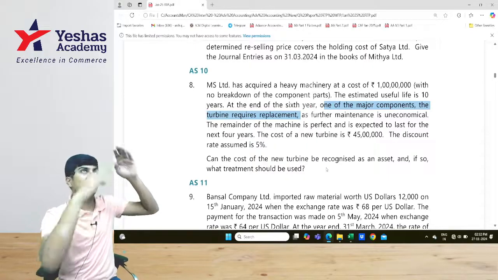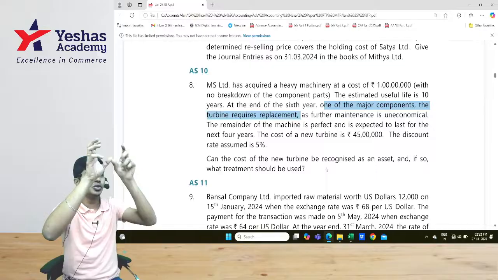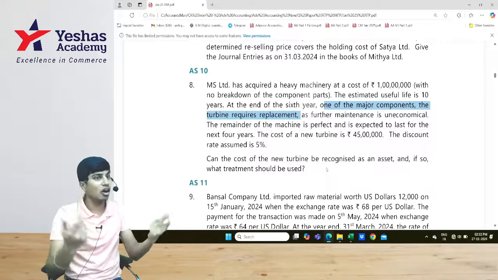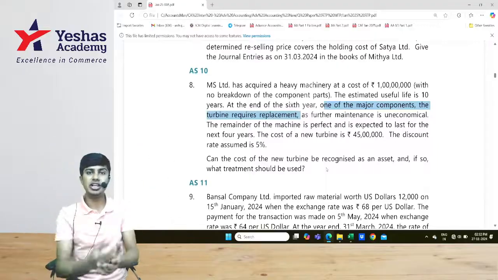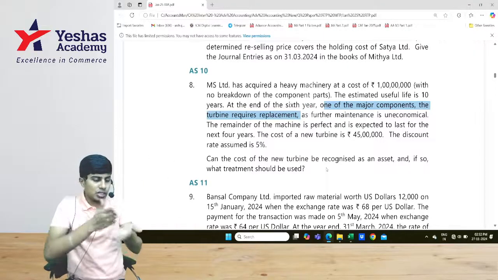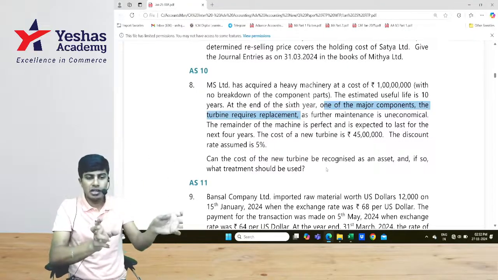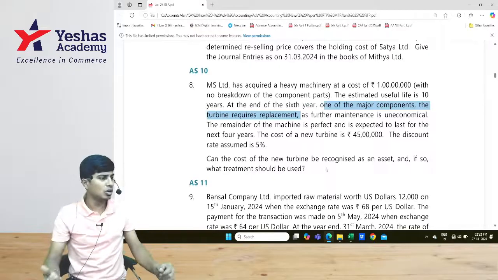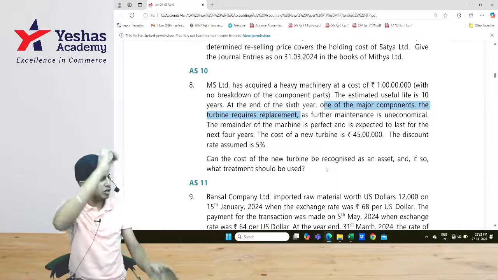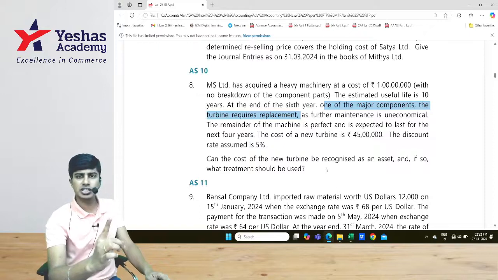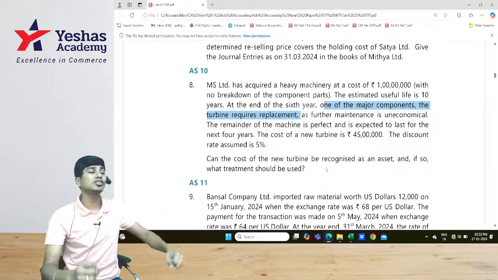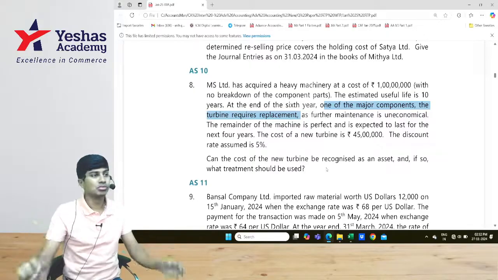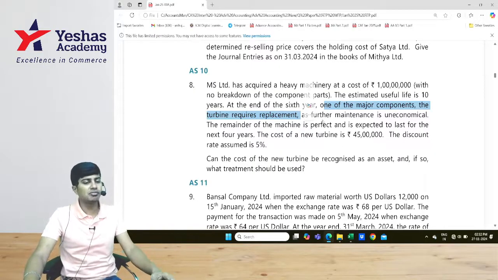In the beginning, we have not split the 1 crore into that part and the rest. Why? We did not know. We bought that entire machine as a single transaction. We could not cut that machine part separately and the rest of the machine separately. So the entire 1 crore, we took as one component. We went on depreciating it for 6 years. In the 6th year, when that part is removed, how do we identify the cost of that part to be derecognized? Don't know. Let's see if they've given any information.